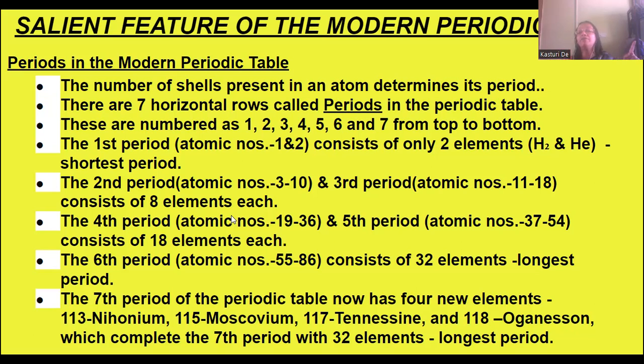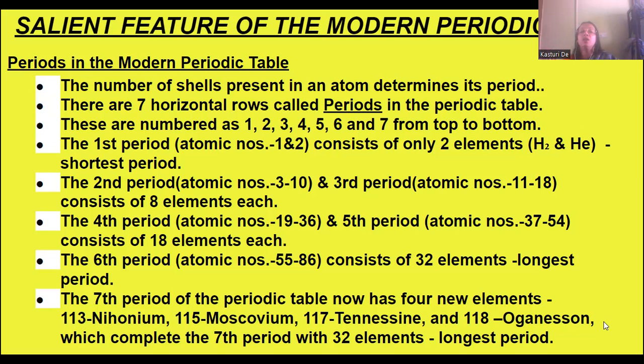Fourth period will have 18 elements and the atomic numbers range from 19 to 36. Fifth period, atomic numbers 37 to 54, 18 elements each. Sixth period, atomic numbers 55 to 86, consist of 32 elements, which is the longest period. And the seventh period of the periodic table has 4 new elements.